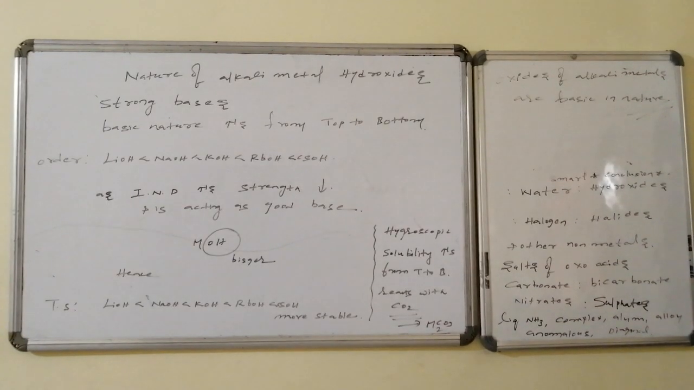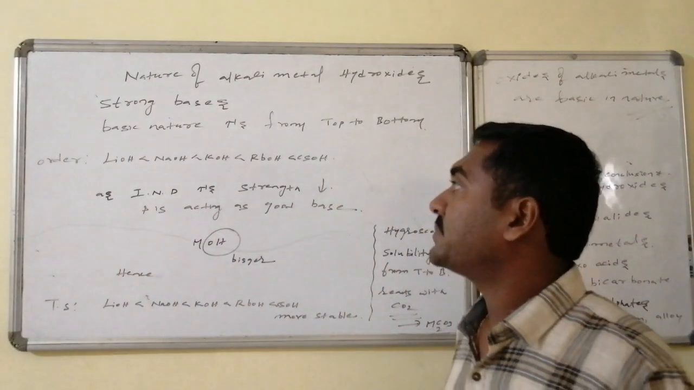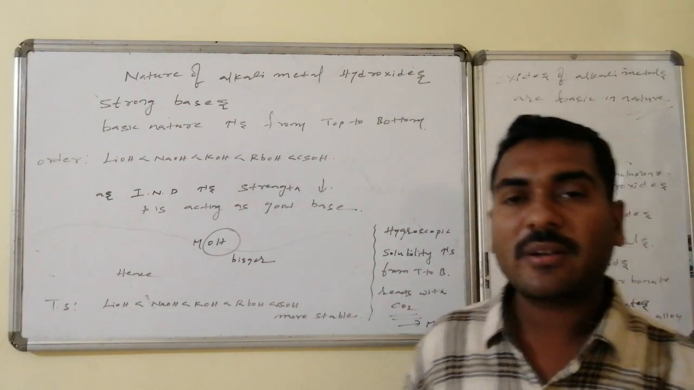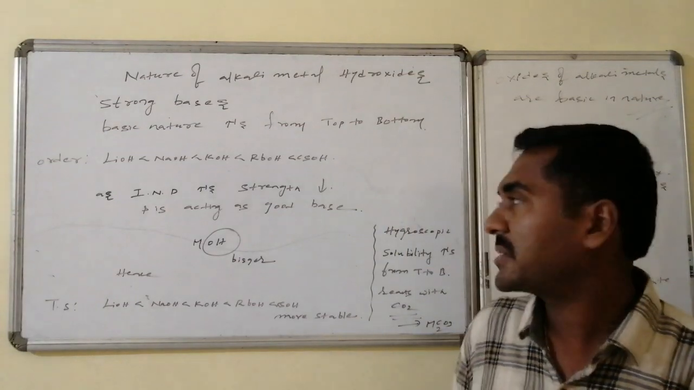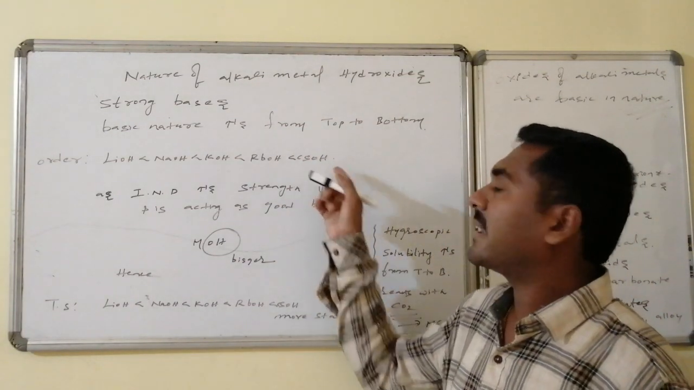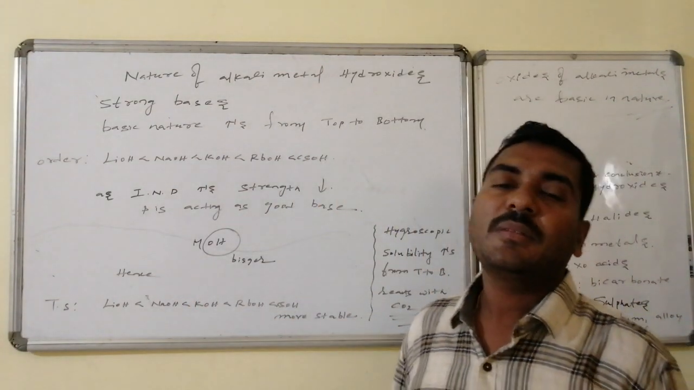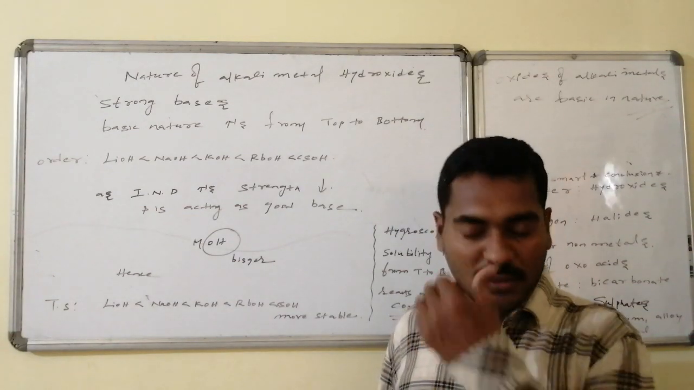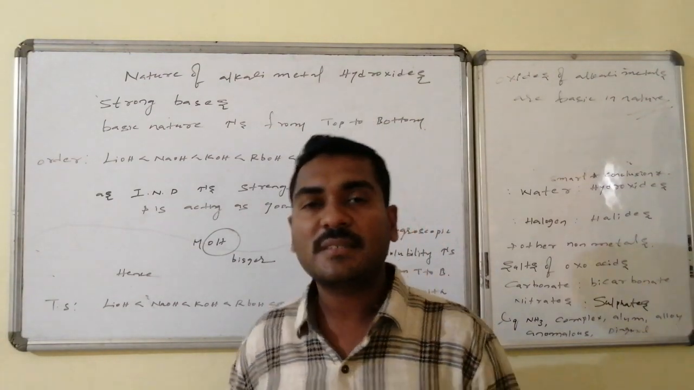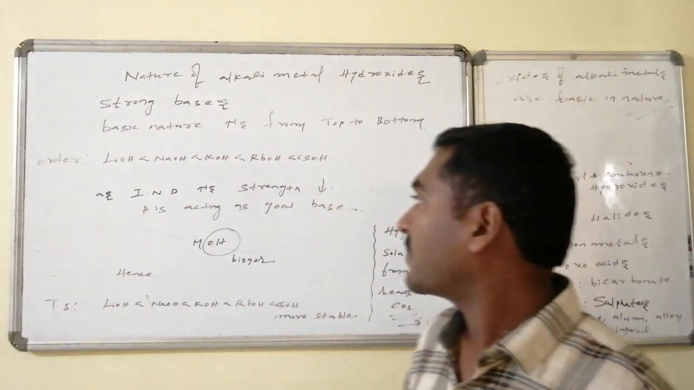Nature of alkali metal hydroxides. These are strong bases and their basic nature increases from top to bottom. The order of basic nature is: lithium hydroxide, then sodium hydroxide is a strong base, and the last one, cesium hydroxide, is an extreme base. Here, as the internuclear distance increases between the cation and the common part of the anion, OH minus, the bond strength decreases. Hence it is very easy to dissociate the hydroxide into metal and hydroxide species. That happens from top to bottom, the easiness increases, hence the basic nature increases.